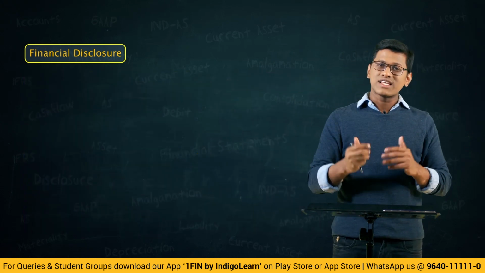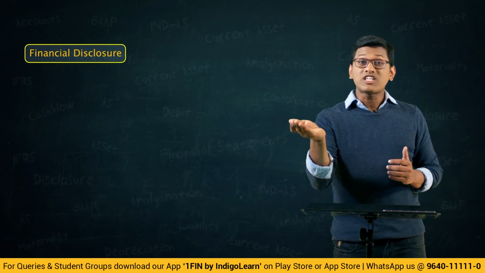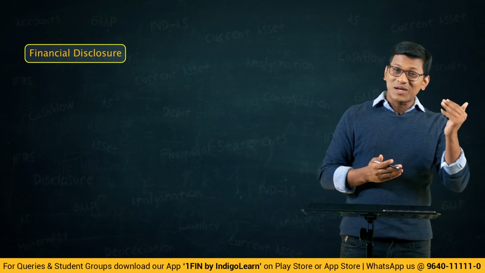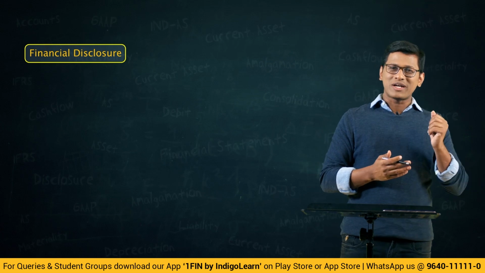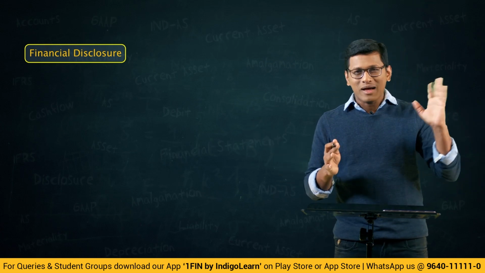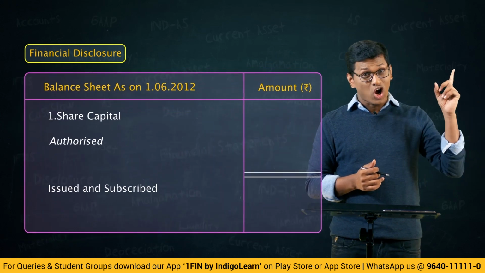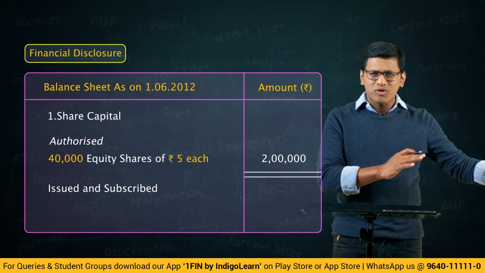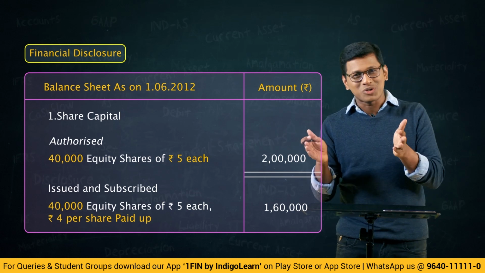After splitting of shares, what will happen? From 20,000 the shares went up to 40,000, but from 10 rupees of face value the shares came down to 5 rupee face value, and 8 rupees paid up they came down to 4 rupees paid up. That's it. So at suitable places, change it in the next year for the balance sheet purpose, and you know how the disclosures will look. Will the amount change for authorized capital total? No. For the entire issued and subscribed paid up portion, will that amount change? No. That's all. So internally only the change is happening. I hope you got that.